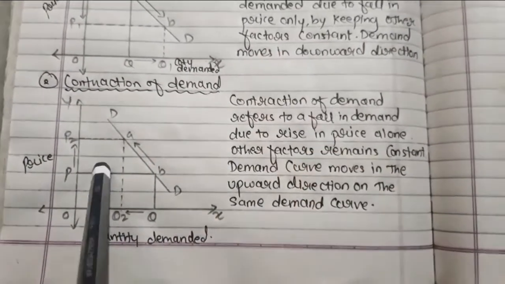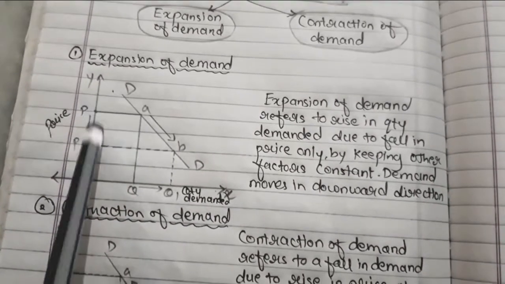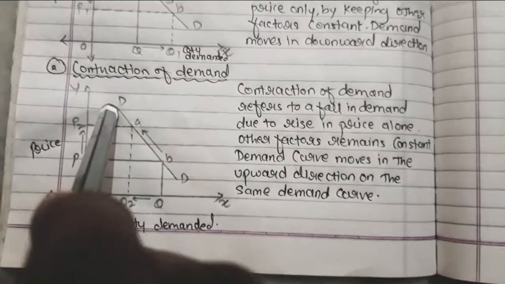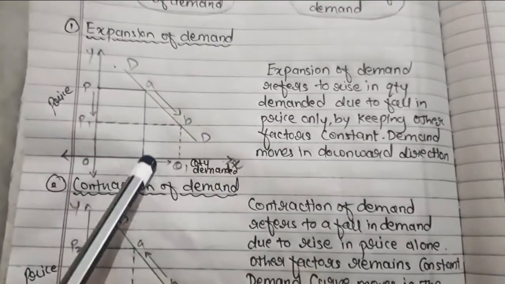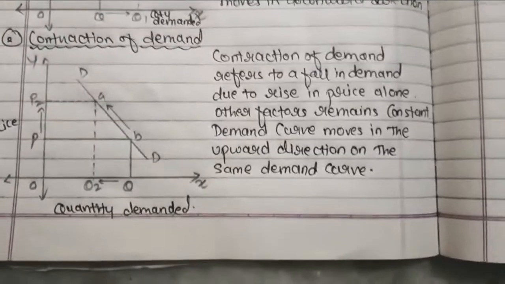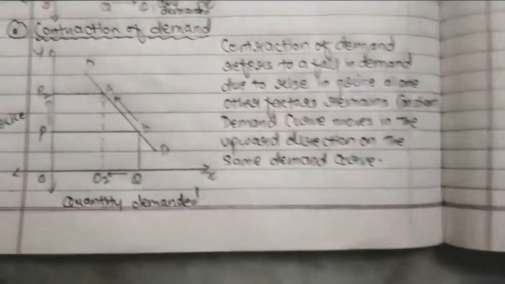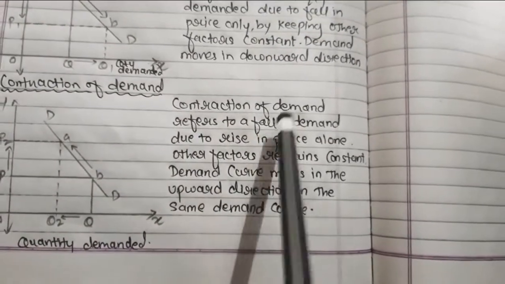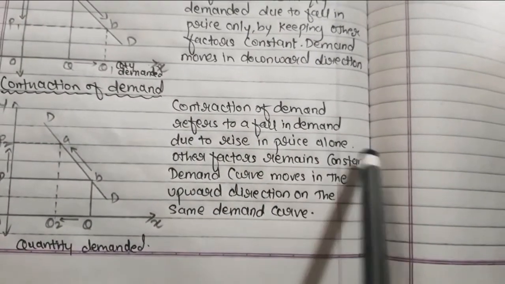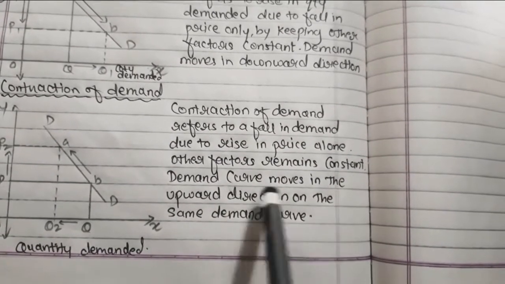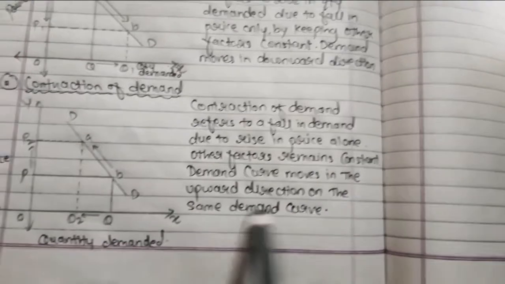the opposite of this is contraction of demand. Again you can see here we have seen how price is reducing, and now here we will see how price is increasing. So here we have seen how demand has increased due to reduction in price, and here we will see how demand has reduced due to increase in price. So contraction of demand refers to a fall in demand due to a rise in price alone. Other factors remain constant. The demand curve moves in the upward direction on the same demand curve.